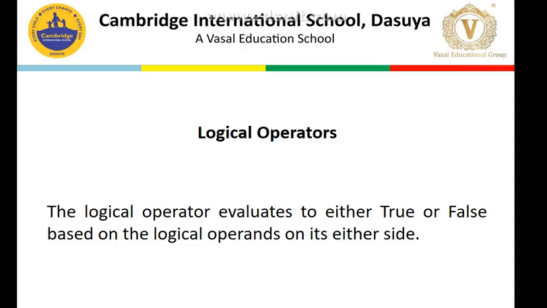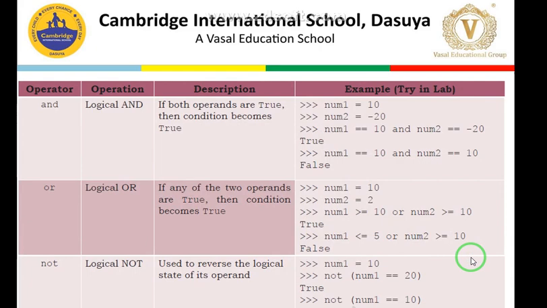So we are using these operators in real life also, and you can see the and, or, not. These are the three logical operators we have. Initially you can find it out. If both the operands are true, then the condition becomes true. Like I gave you the example of physics and mathematics post. So if someone has studied in graduation physics as well as mathematics, he's eligible for the post.